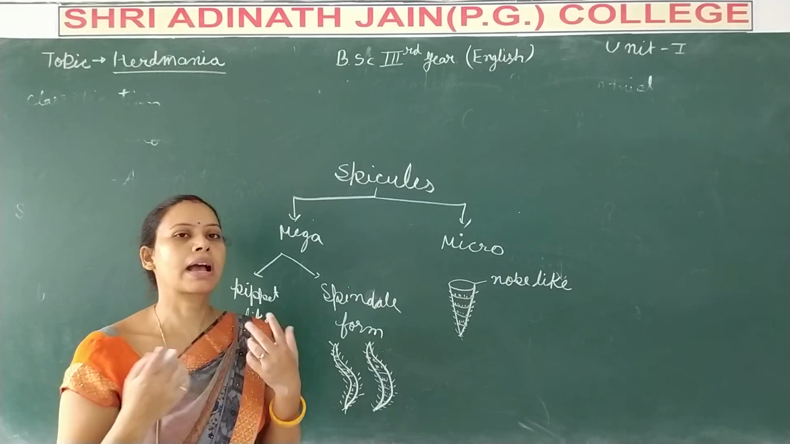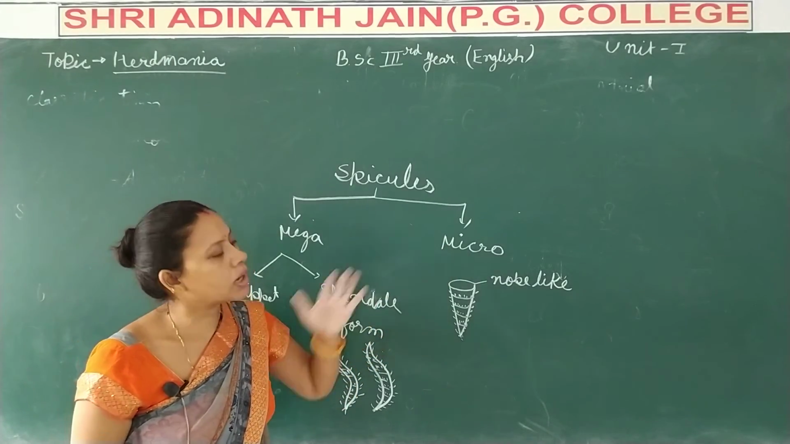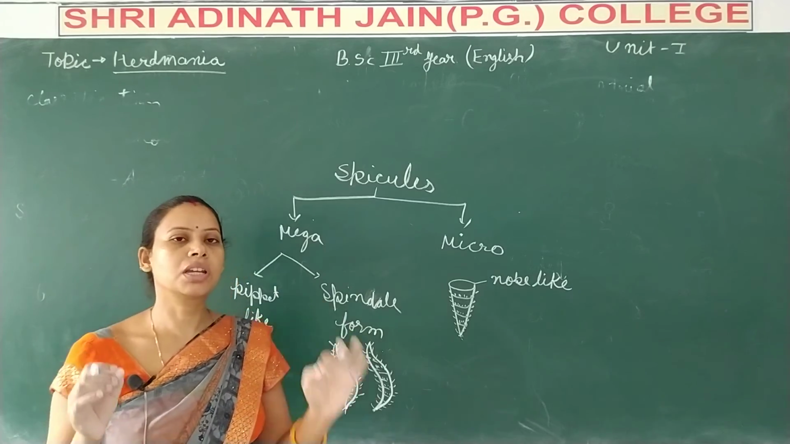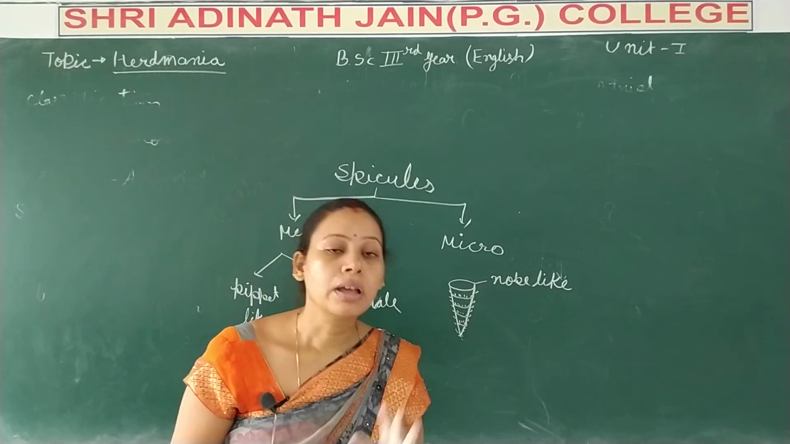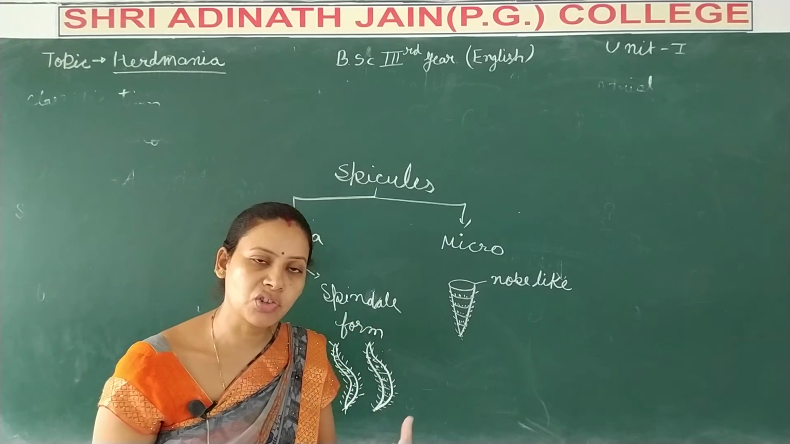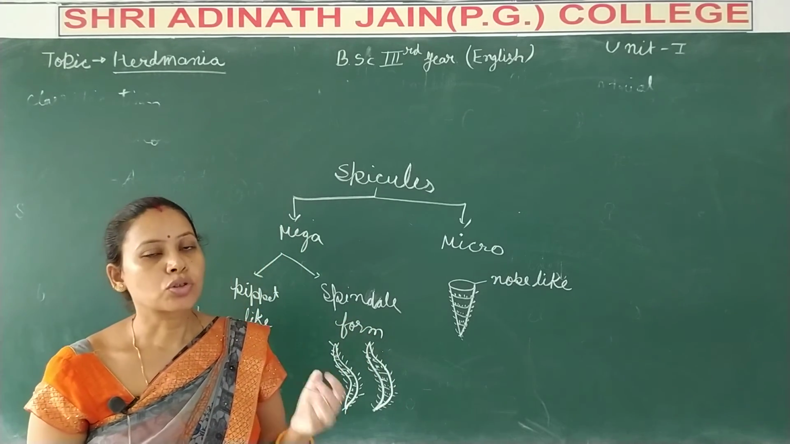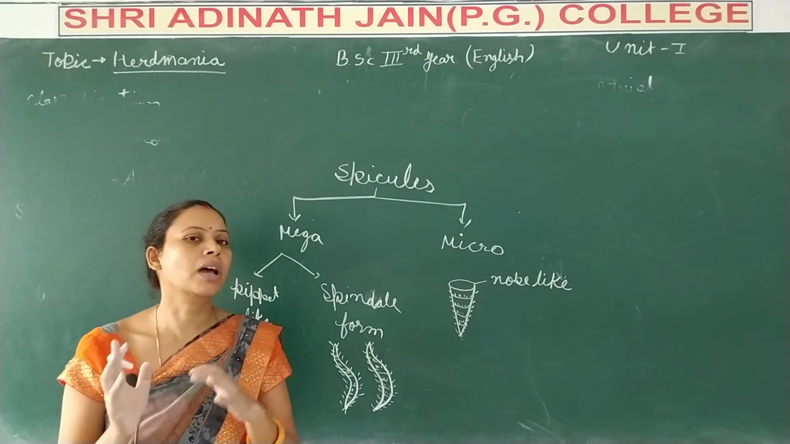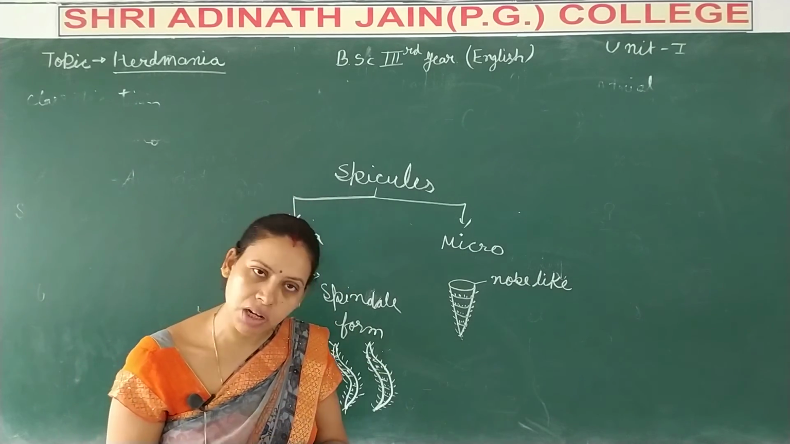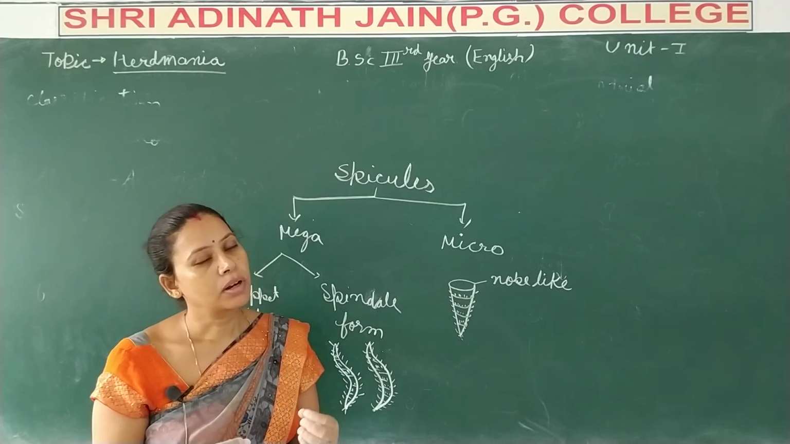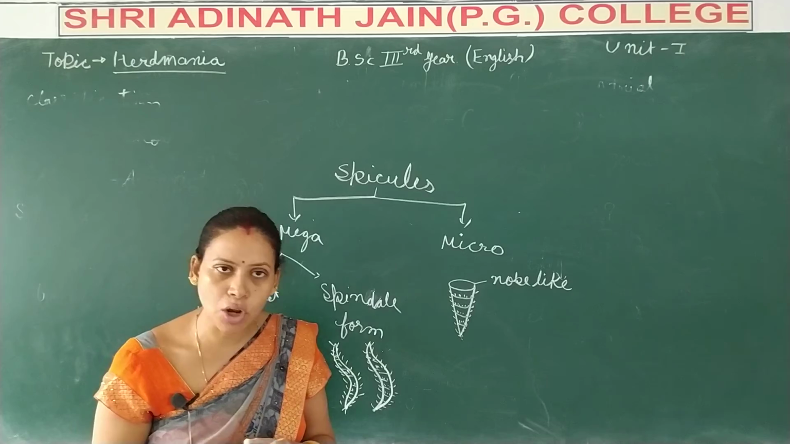These are known as megascleres and these are known as microscleres. These are found in the test of Herdmania. Through the test, it also helps in respiration. So the test of Herdmania also performs the function of respiration. We will discuss this completely in the respiration topic.